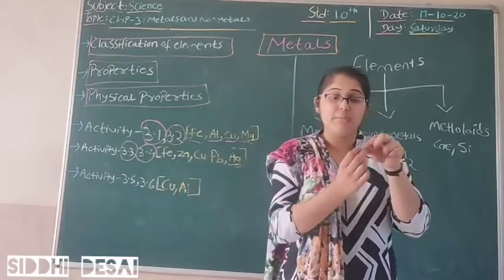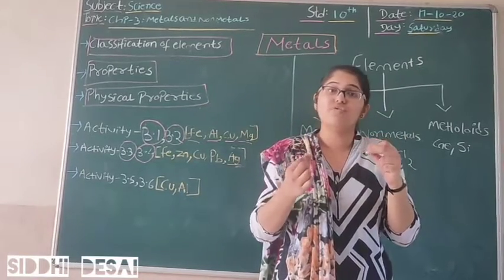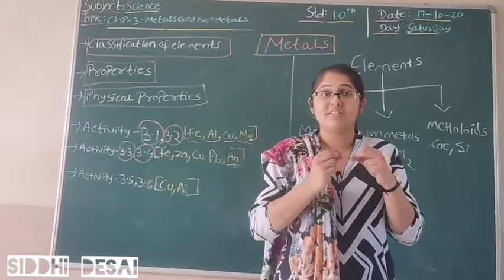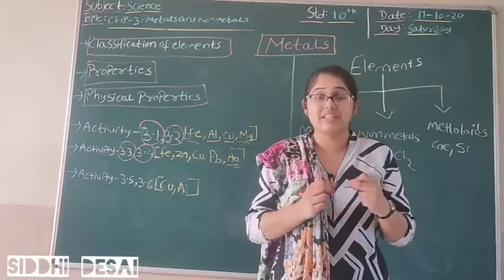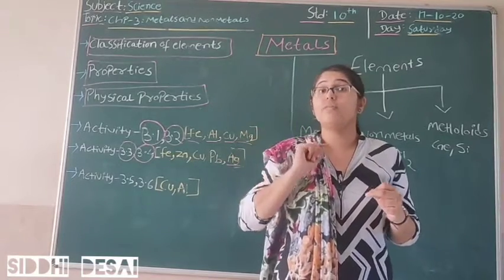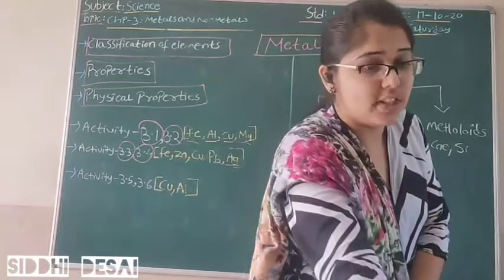At the same time, we can make metal into wires, which are used for electrical and many other purposes. That wire just shows that metal has the property of ductility. And one more thing, you might have seen gold.